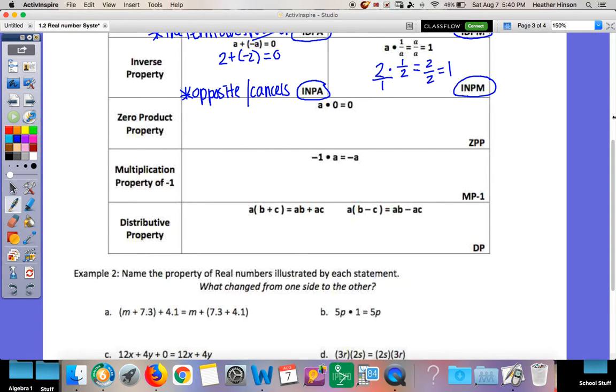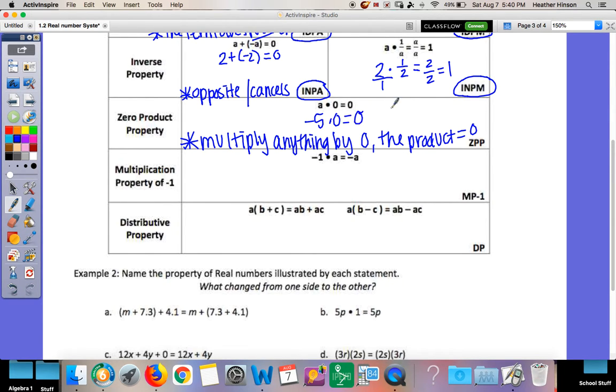Zero product property. You can multiply anything by 0, and the product equals 0. So like negative 5 times 0 is 0.